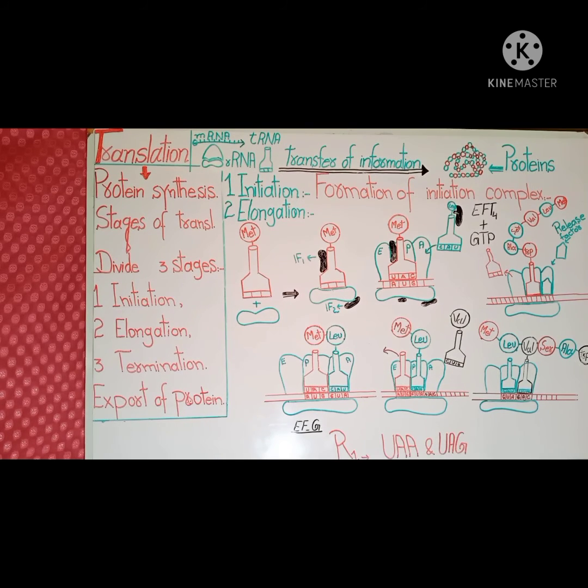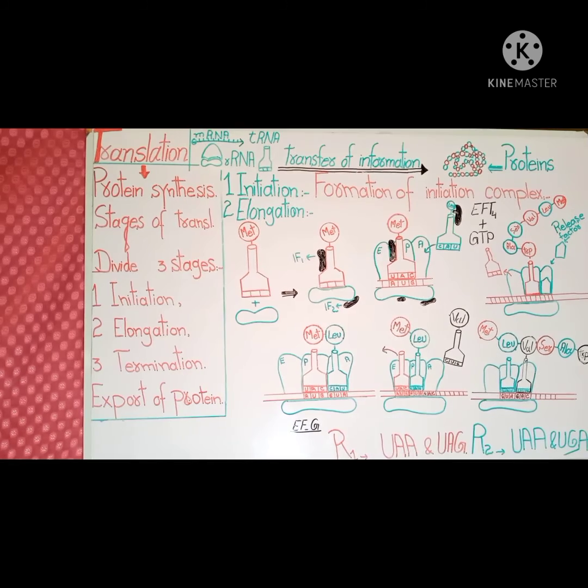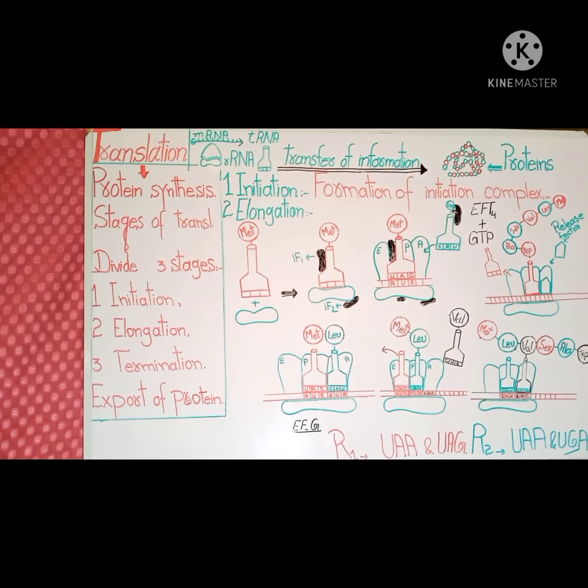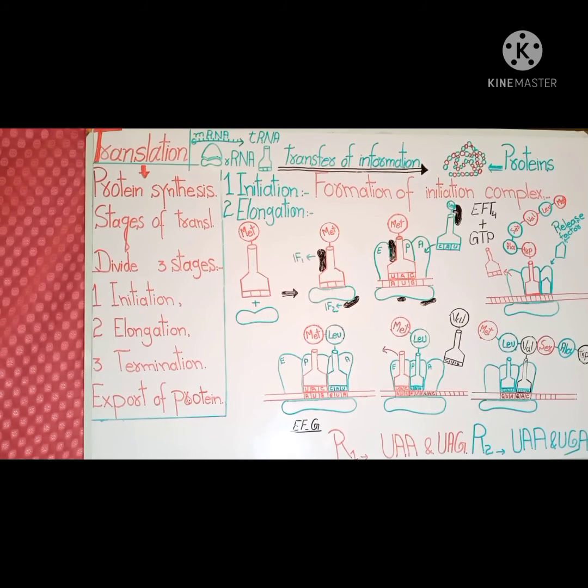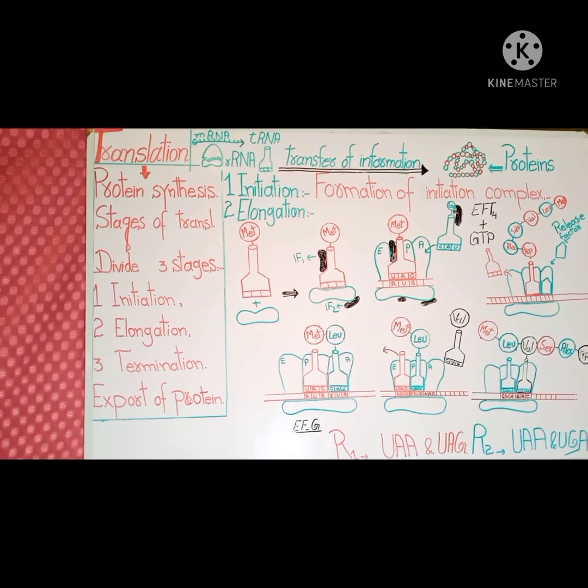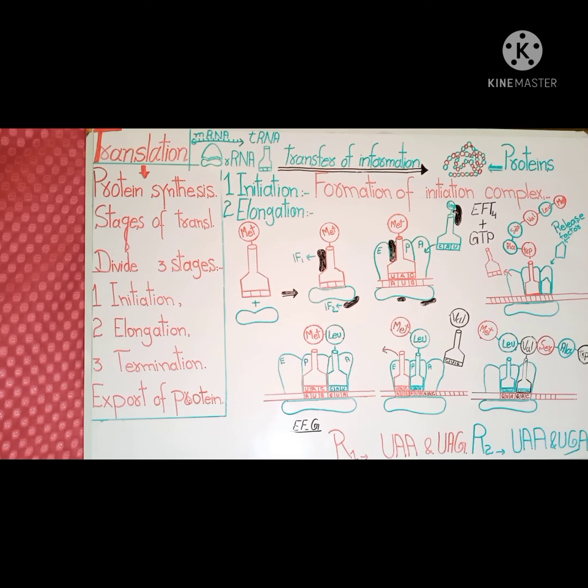Among these, release factor 1 is used for UAA and UAG nonsense codons, whereas the second release factor, RF2, is used for UAA and UGA nonsense codons. These release factors are the proteins that release the newly synthesized polypeptide chain from the ribosome.